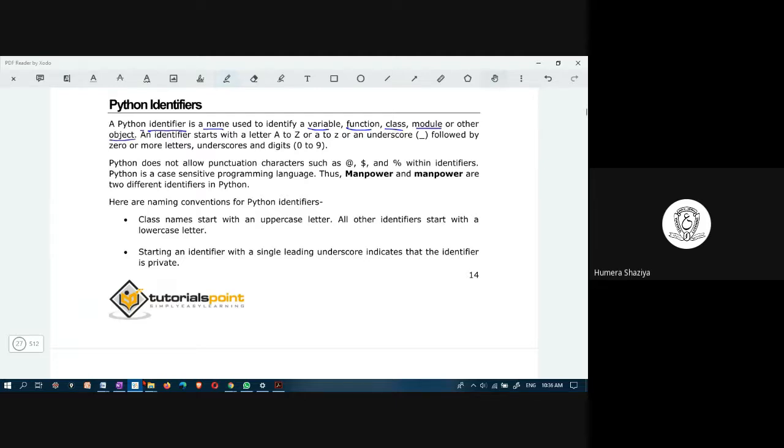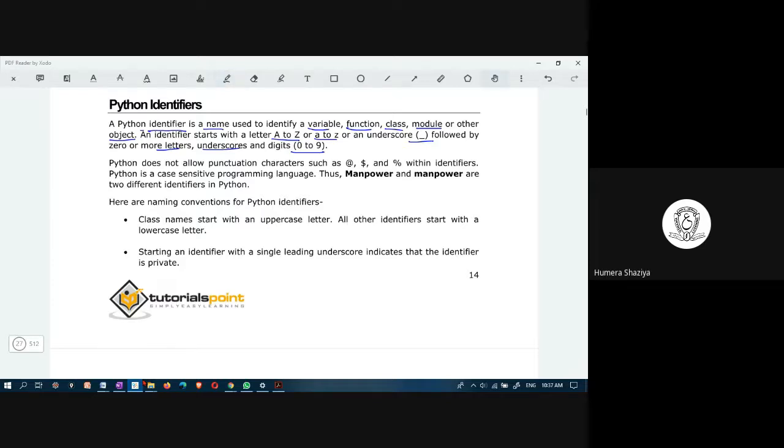And what are the conventions that you need to follow? An identifier begins with a letter, capital A to Z, or small a to z, or an underscore. You can begin with any of these, followed by zero or more letters, underscores, and digits. You cannot have other special characters.